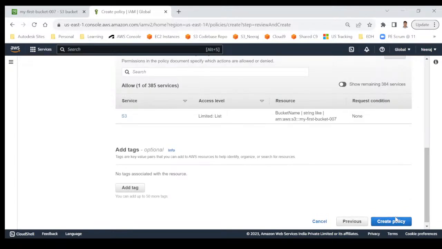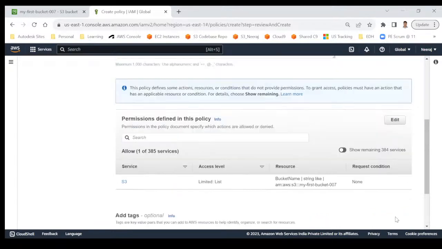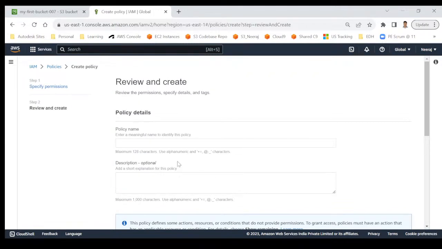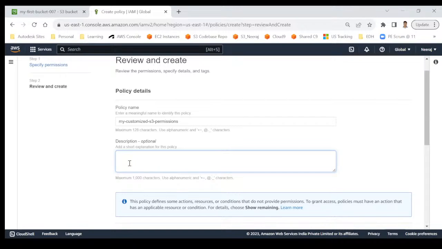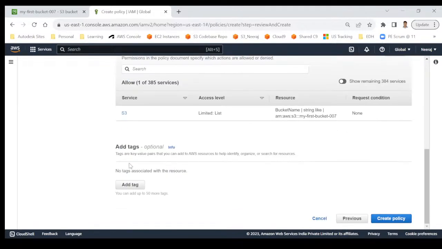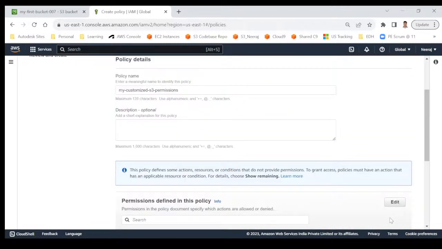Okay. You want to give some meaningful name to the policy. I would say my customized S3 permissions. I am not going with AWS provided. I am customizing for myself. Here you can provide some description. It's up to you. And tags are not required. Click on create policy. That's good.